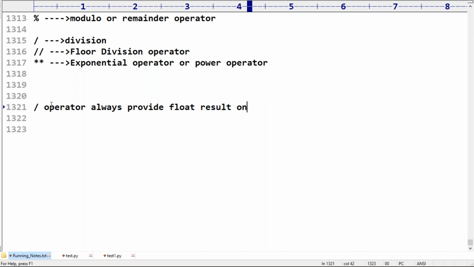The result of the division operator is always float only. It never provides an int value.